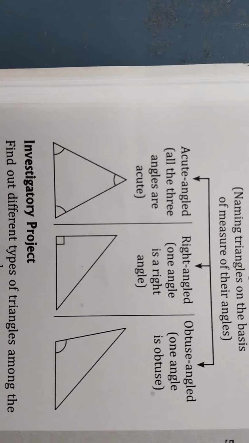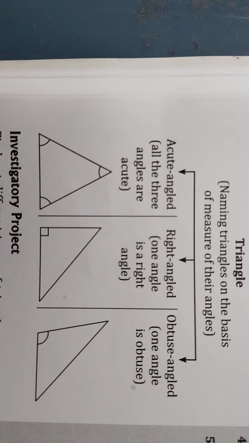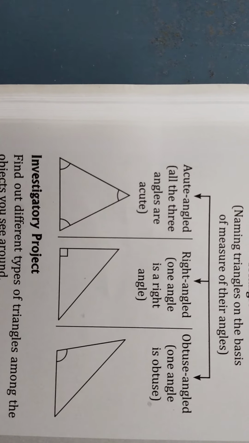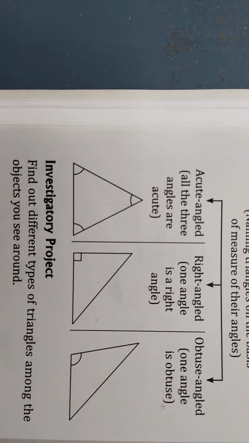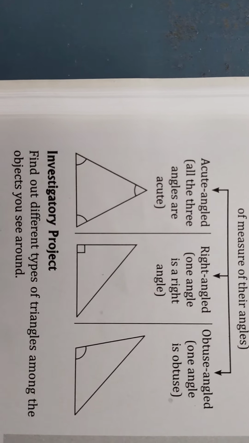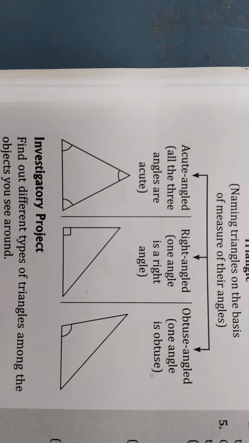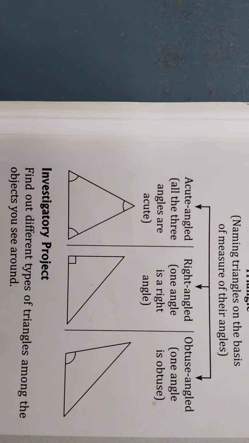A triangle in which all three angles are acute is called an acute angled triangle. A triangle in which one angle is 90 degrees is called a right angled triangle. A triangle in which one angle is obtuse is called an obtuse angled triangle. Find out the different types of triangles among the objects you see around. That is the task for you.